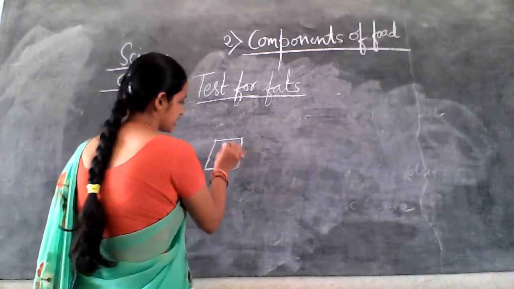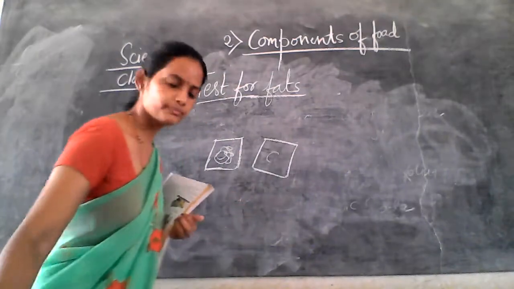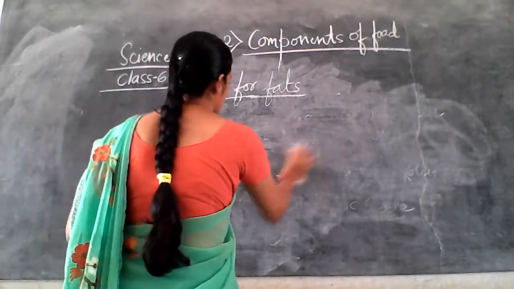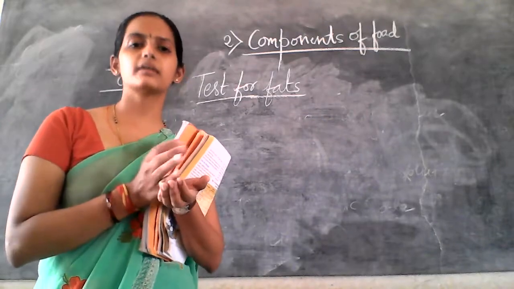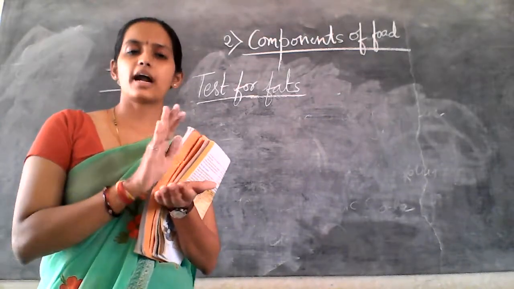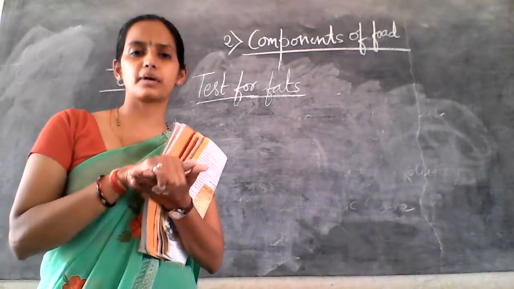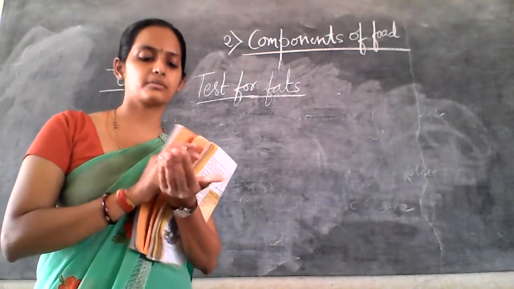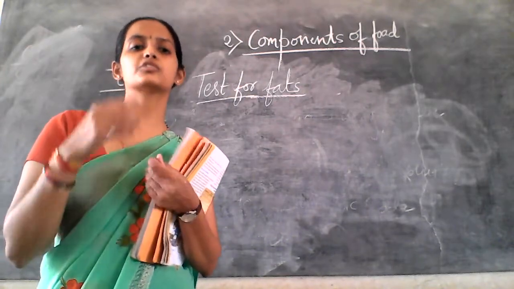So if you take the food material in a paper, then fold that paper, then you have to crush or press that material with the paper. So there is a presence of what?